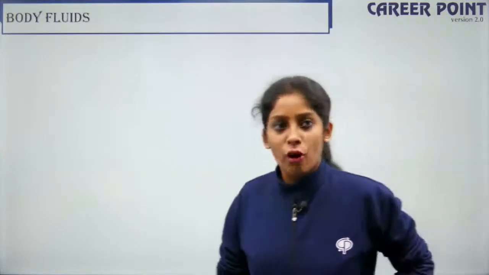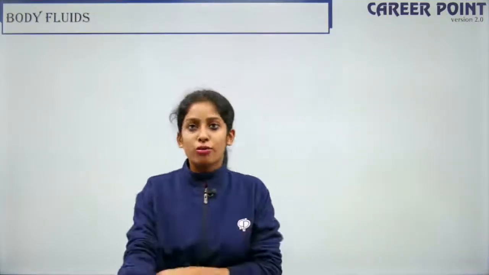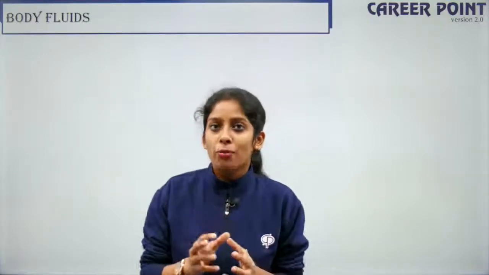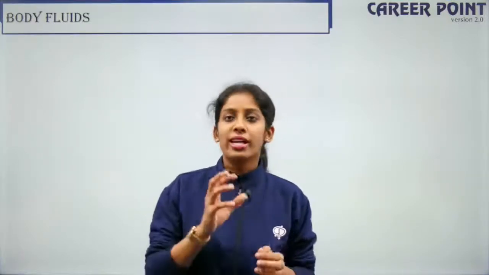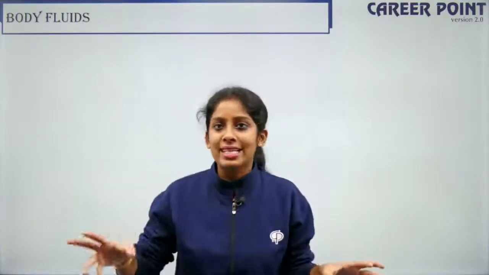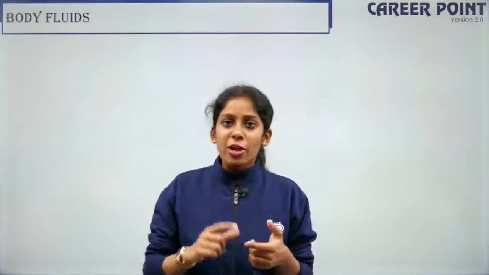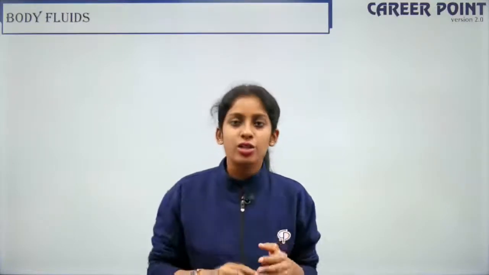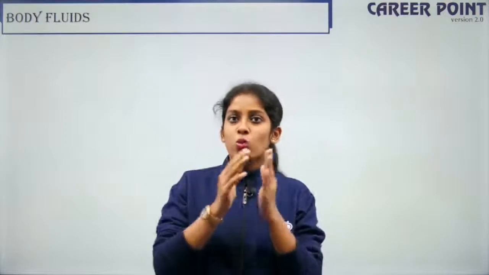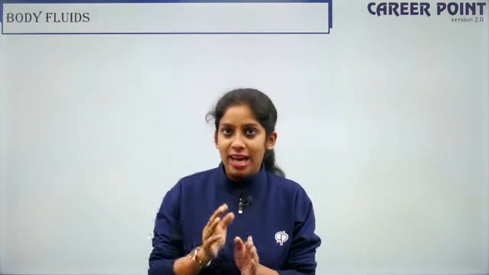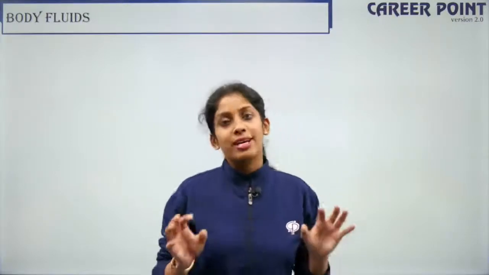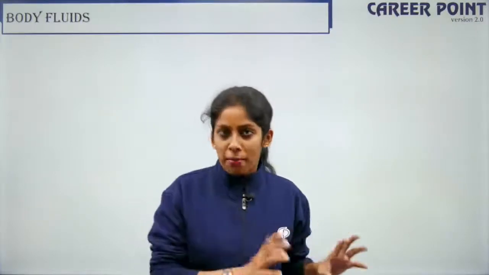So we'll start with body fluids. Talking about the body fluids, we spoke about the composition of blood. Sometimes this composition can be a bit tricky. You can get questions from the WBCs, which can be of 2 types, granulocytes and agranulocytes. Then you have the structure of the human heart. You have to remember all the 4 layers, the valves, the walls, the septa dividing each of them, from where to where the blood enters and the passage of flow.